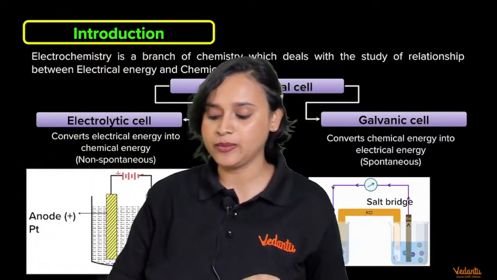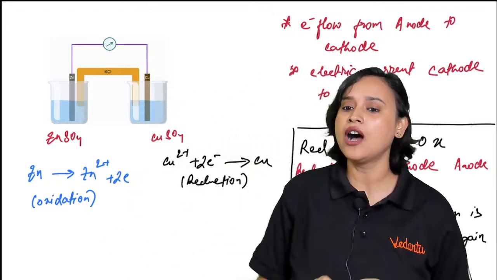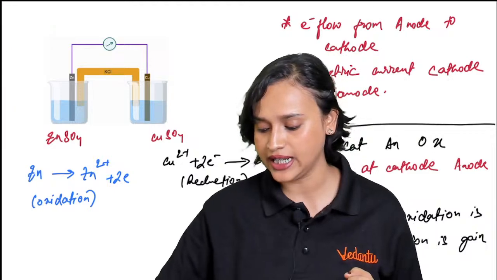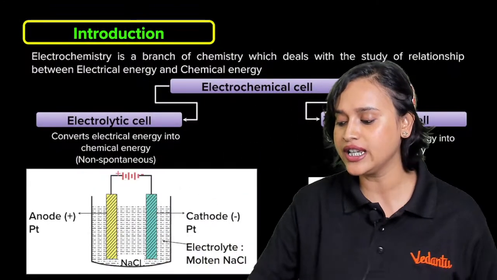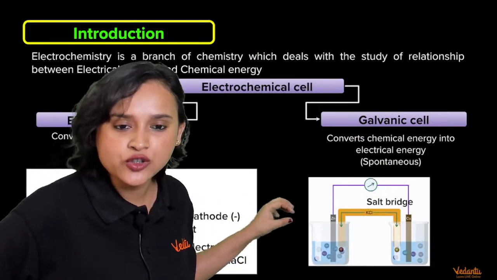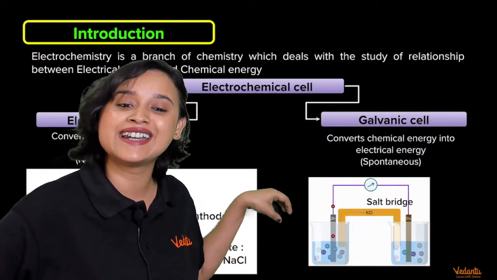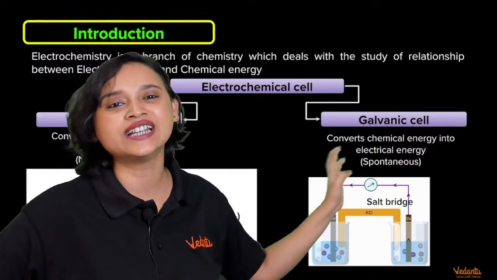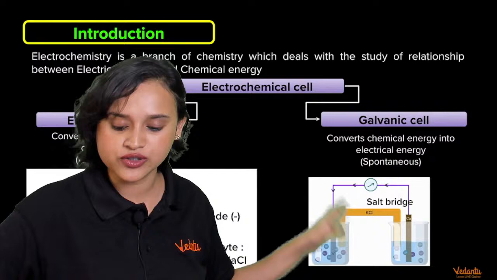So moving on, everybody. Now let us have a look at this galvanic cell. Can you see what they have done? If you look at it carefully, on this side there is a zinc rod and on the other side there is a copper rod. If you're not able to see, don't worry about it.